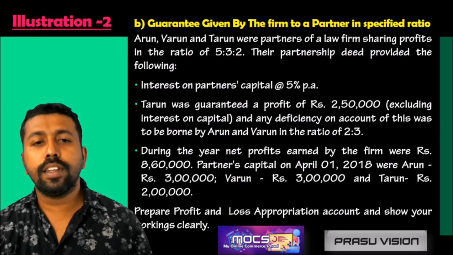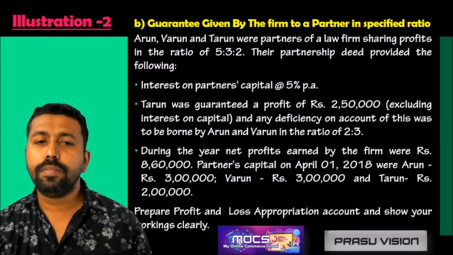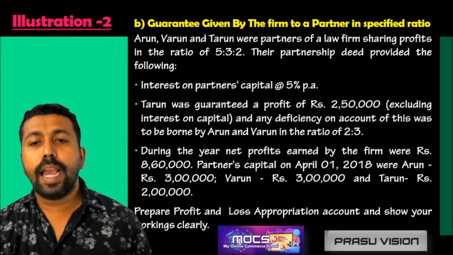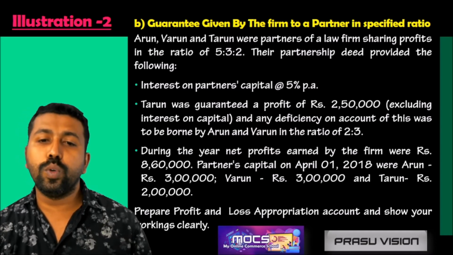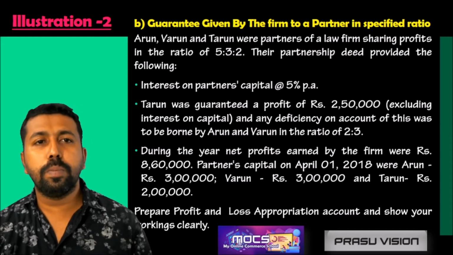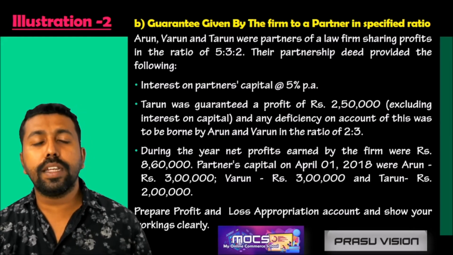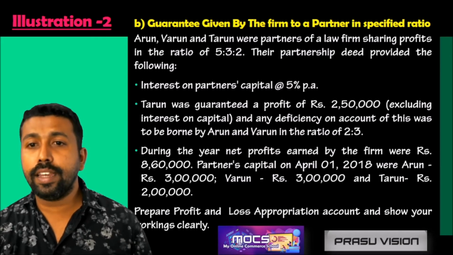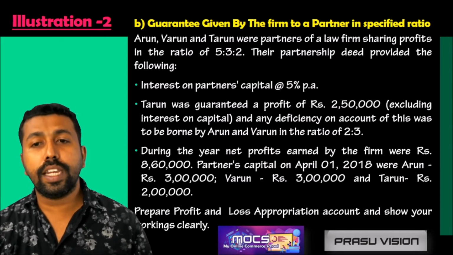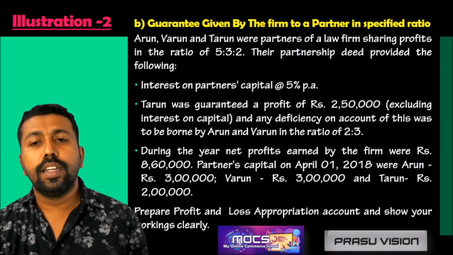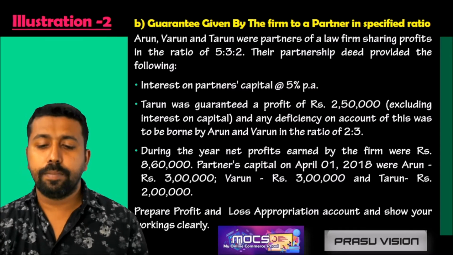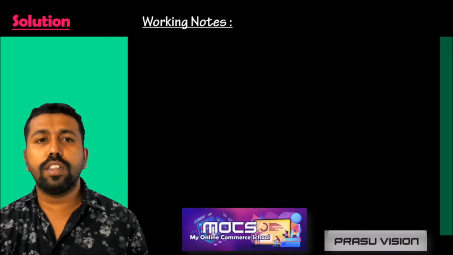And during the year, the profit earned by the firm is 8,60,000. The capital for the three partners was 3 lakh, 3 lakh and 2 lakh. So we have to prepare the profit and loss appropriation account. Before that, remember that in this case, the deficiency amount will be shared by Arun and Varun in the ratio of 2:3. So let us look at the working note for this problem.